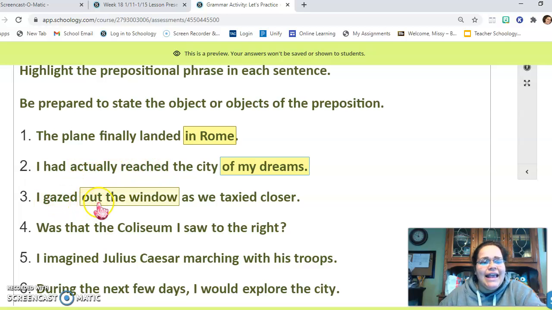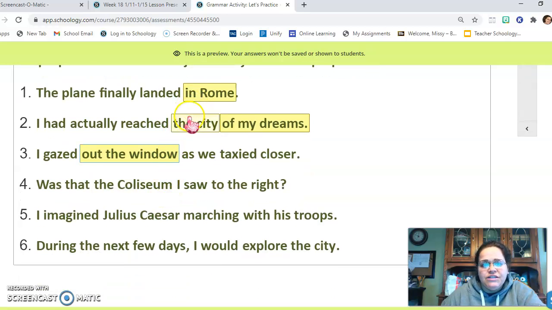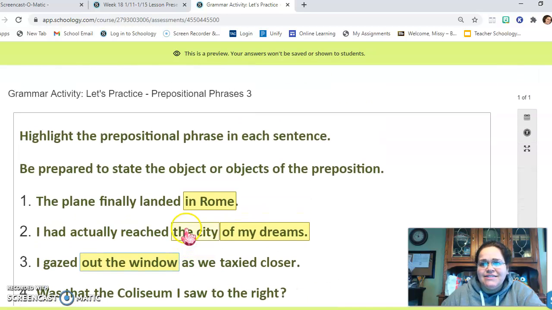3, I gazed out the window as we taxied closer. Out the window is my prepositional phrase. It begins with out and it ends with the noun window, which is the object of the preposition. You will continue to do the rest of this on your own and then submit it into Schoology for a grade.